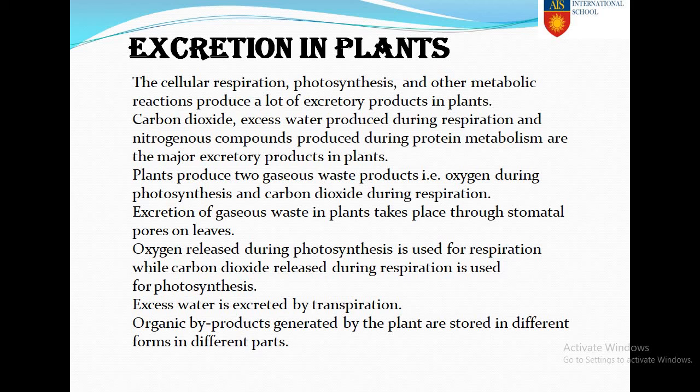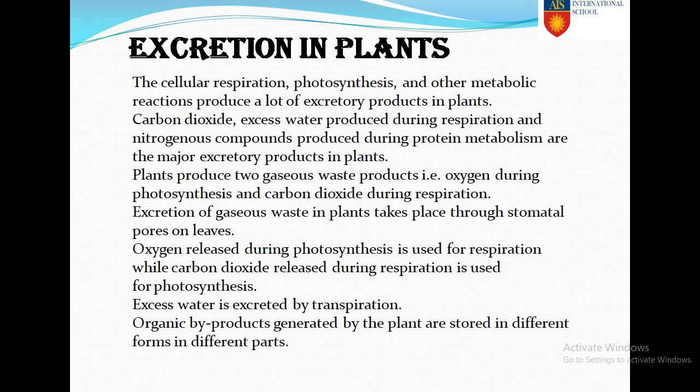Oxygen is evolved during photosynthesis and carbon dioxide is released during respiration. So the gaseous waste in plants is excreted through the stomatal pores on the leaf. The stomata exchange the gases. Oxygen released during photosynthesis is used by us during respiration, while carbon dioxide released during respiration is used for photosynthesis. Clear?